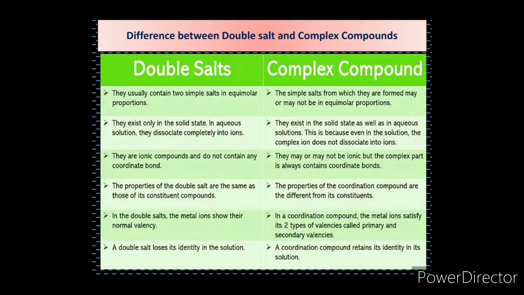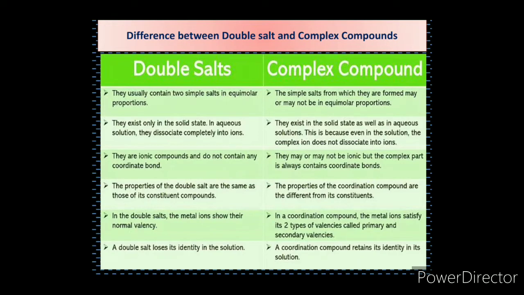In ionic bond, transfer of electron takes place. In coordinate bond, the electron pair is donated from only one atom. This is the difference between the two types of bonds. Coordinate bond has some covalent character, but ionic bond does not have covalent character.